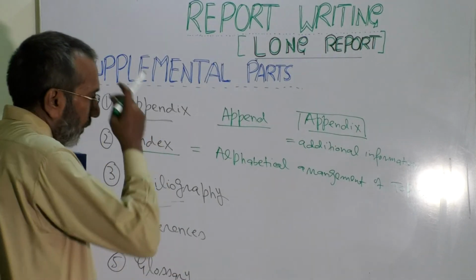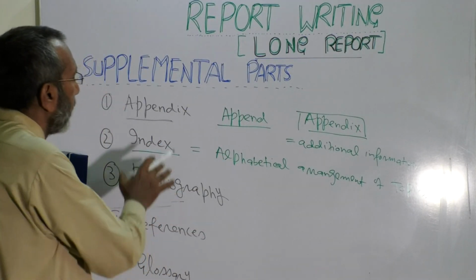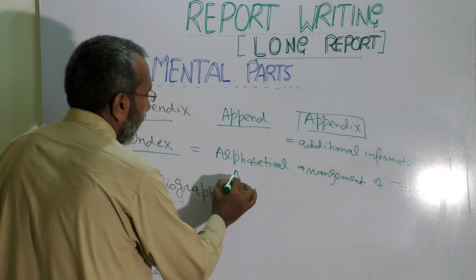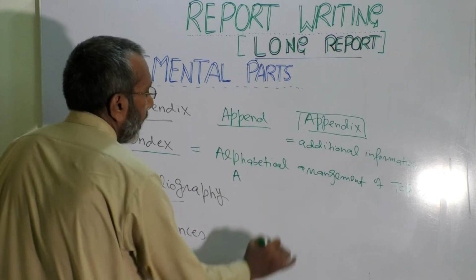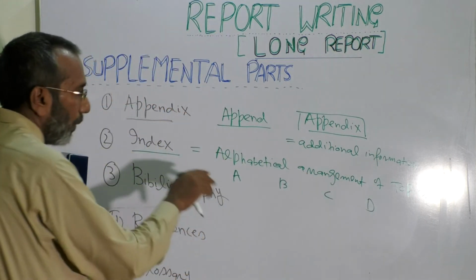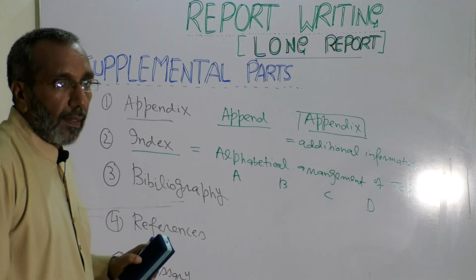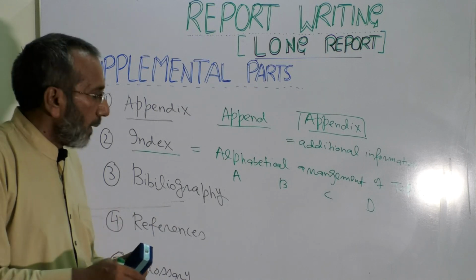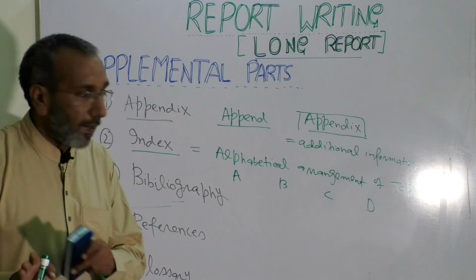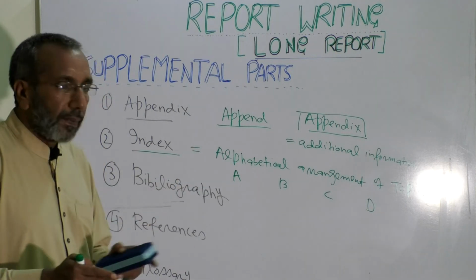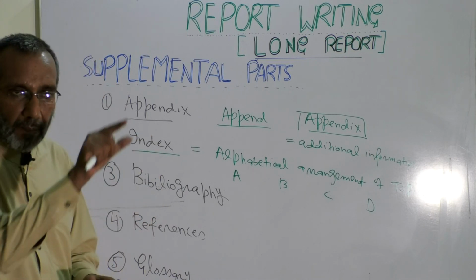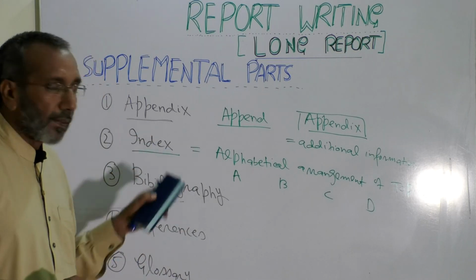So at the end of different books you might have seen an index, where topics starting with A are given under A, then B, then C, then D. Same is the case over here, you make a list of topics. As I said in the introductory part, the list of contents is something different. But when you give a list of topics in alphabetical order, A, B, C, that very thing is called index.